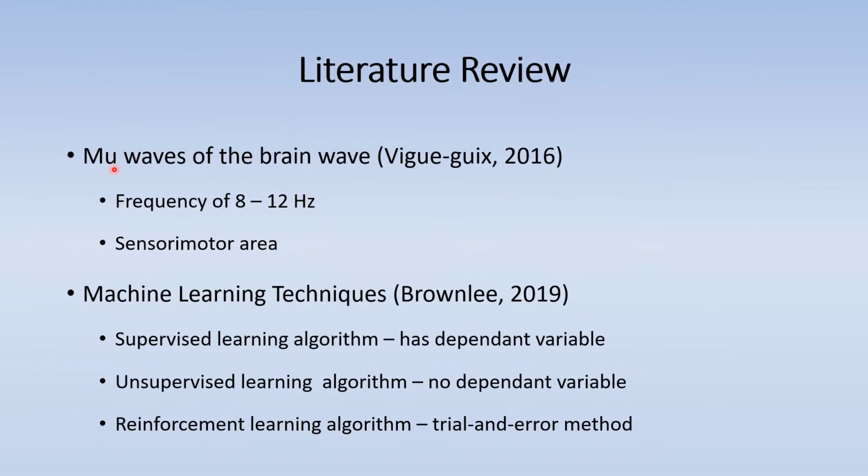There is another brain wave called mu wave. It has the frequency of 8 to 12 Hz, which is similar to alpha wave. It is located at the sensory motor area, and it is also related to the real body movement and visualization of body movement. Next, there are 3 machine learning techniques. The supervised learning algorithm, which has a dependent variable. The unsupervised learning algorithm, which has no dependent variable. And the reinforcement learning algorithm, which uses the trial and error method.